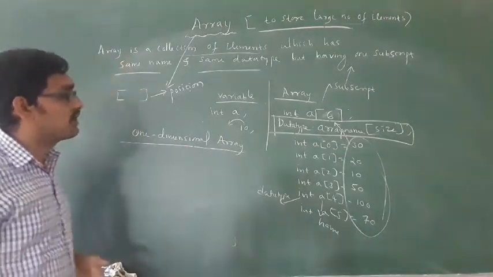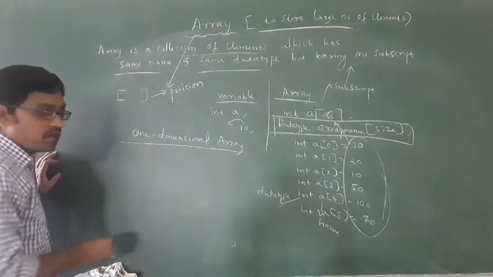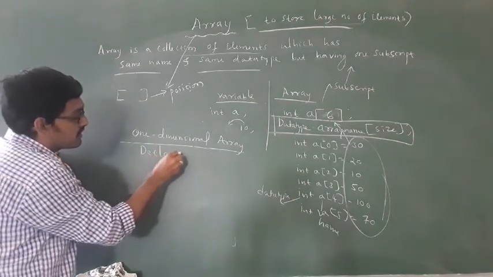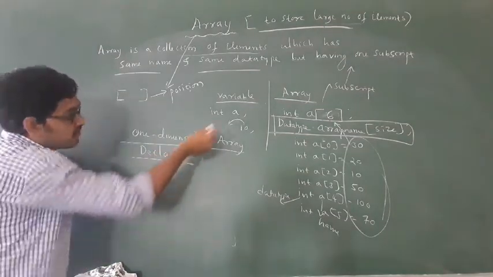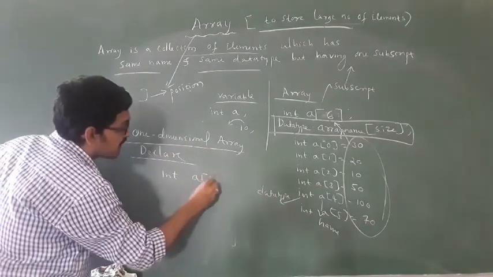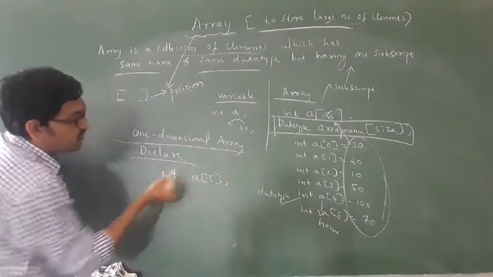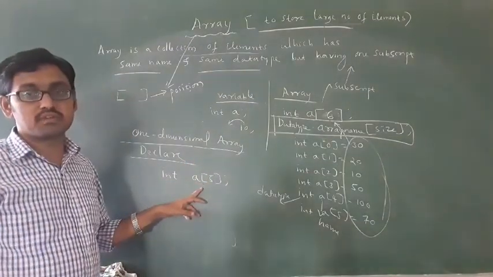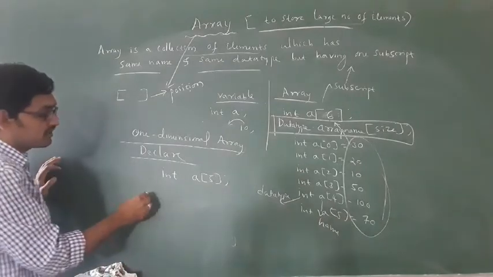Then how to declare a one dimensional array? First you have to write the data type, int. For example, I am writing A of 5. It has only one subscript. Got it? Then how to write the syntax?